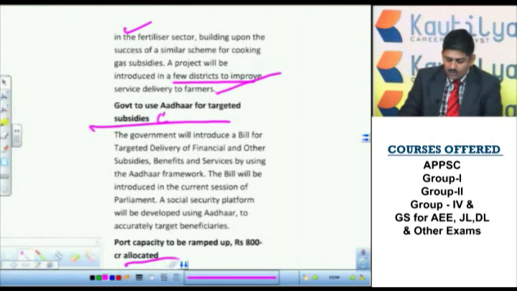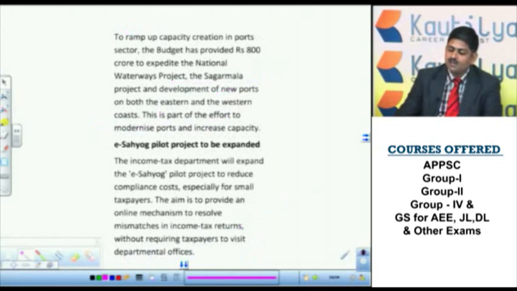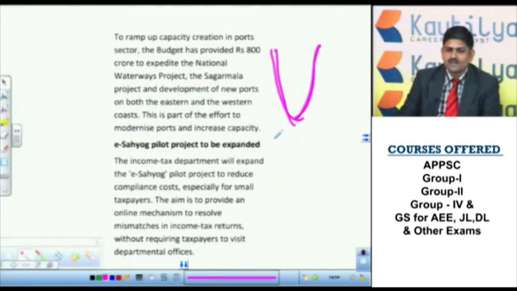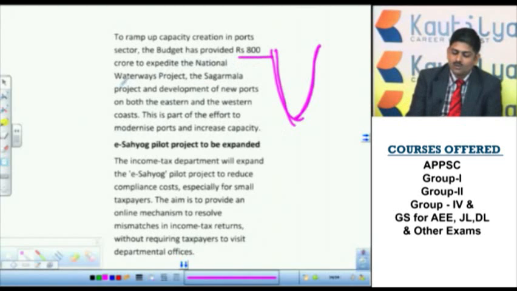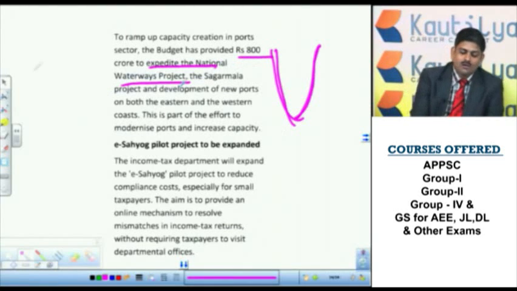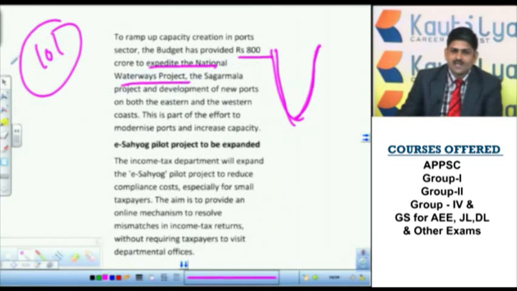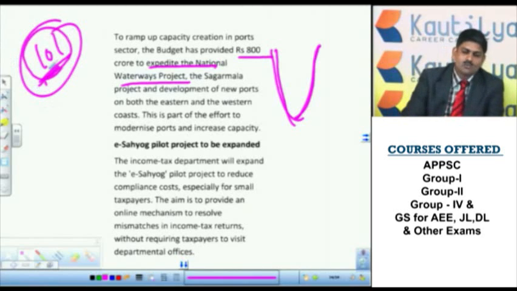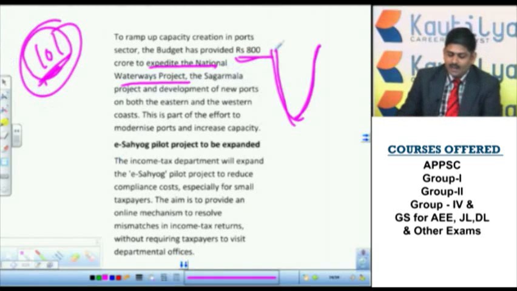Next, in order to increase port capacity, 800 crore is allocated. It is a benefit for the port cities. There are 9 port cities in India on the mainland. Again, other ports are there in the island regions. However, 800 crore is to expedite the national waterways project. There are a total of 101 inland waterways in India. The Lok Sabha already passed the bill in order to link these 101 inland waterways. So to expedite this project, 800 crore was allocated.